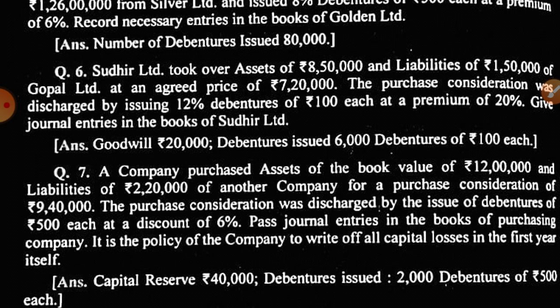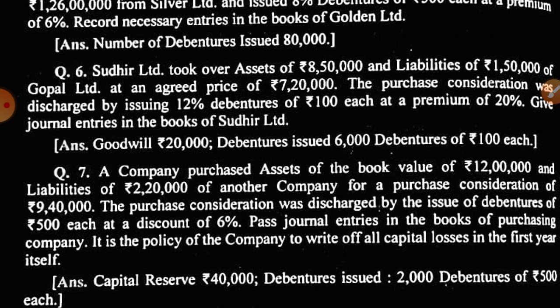My dear students, we were discussing the topic issue of debentures for consideration other than cash. That means when debentures are issued either to the underwriters or to the vendors, that means suppliers or creditors, so we call it issue of debentures other than cash.